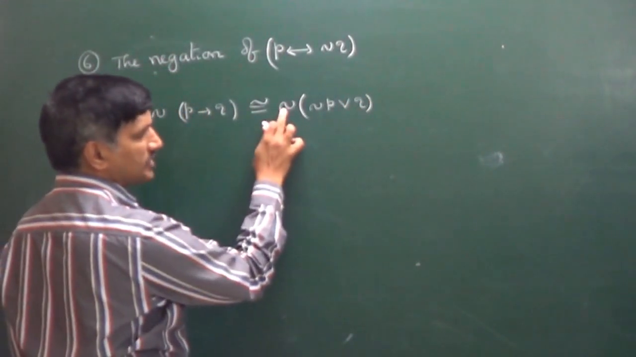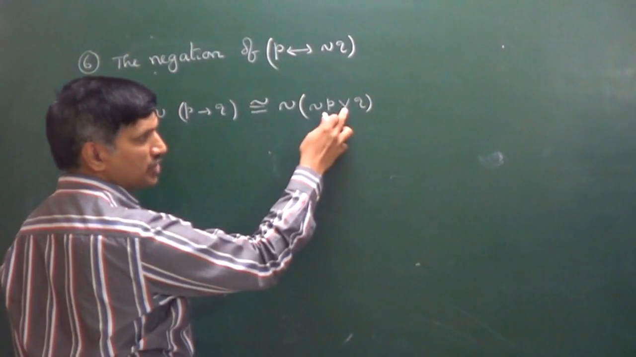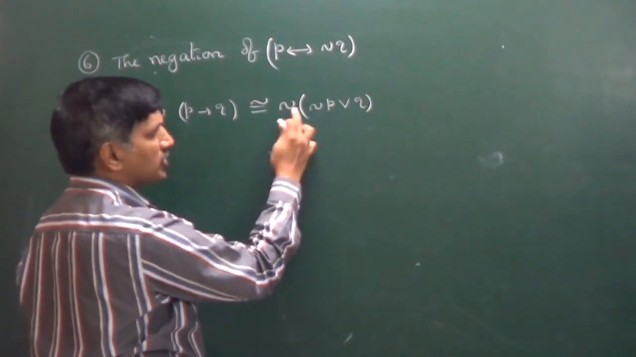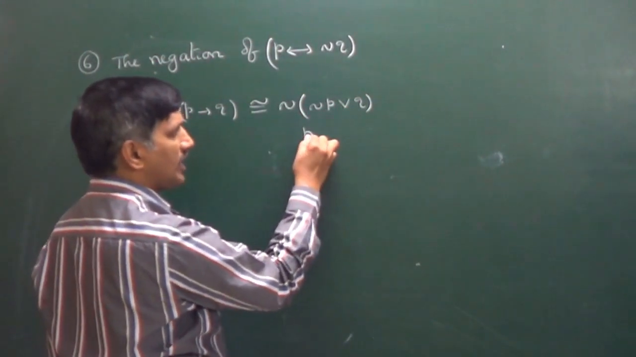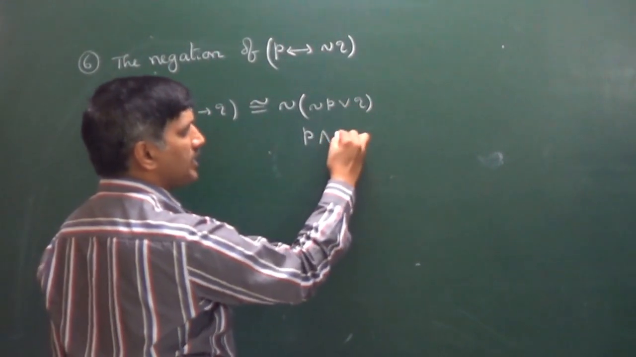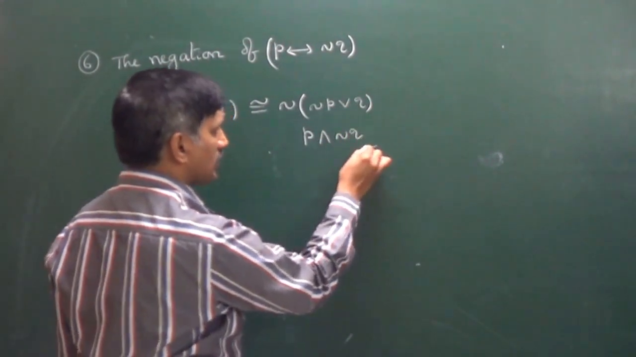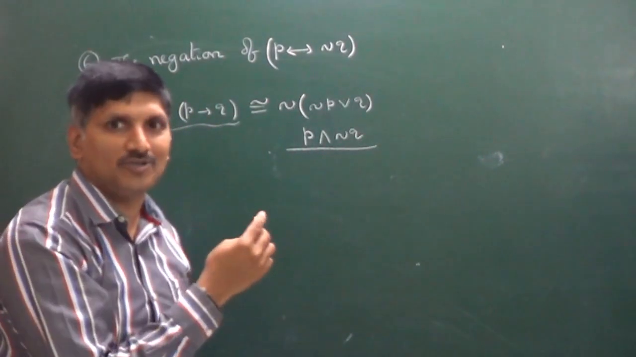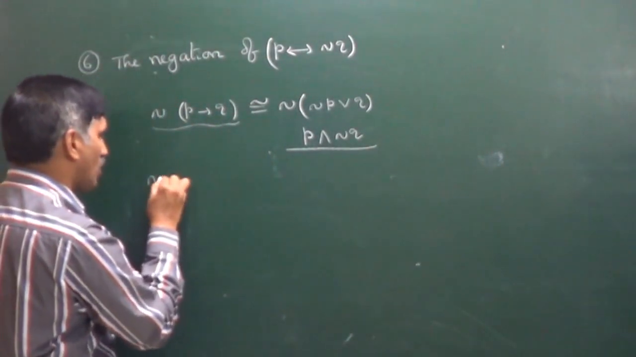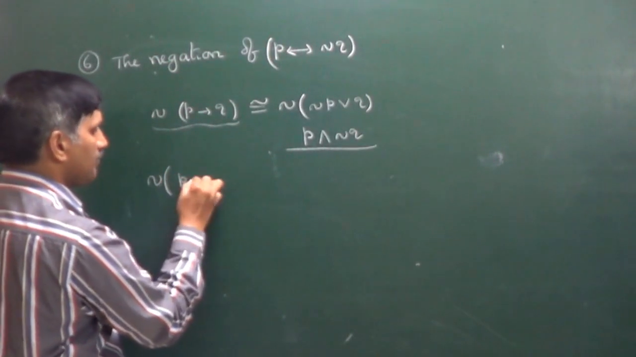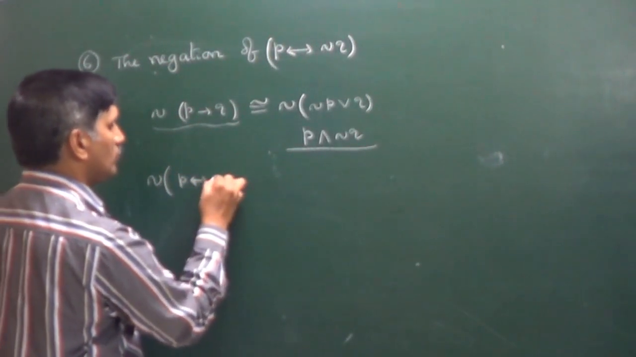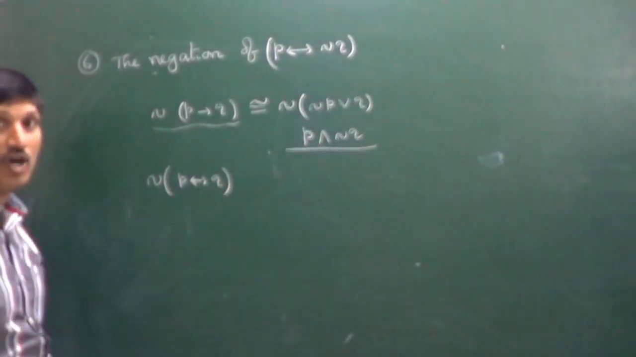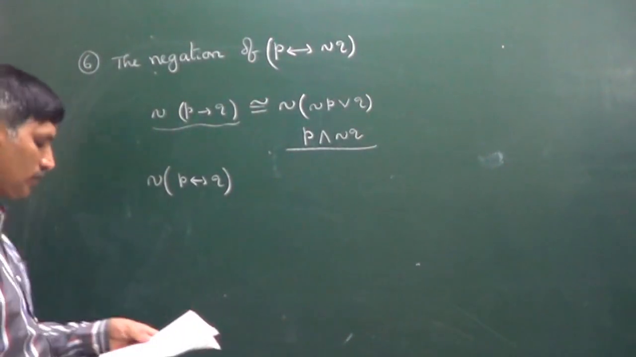Now, negation enters inside and OR changes to AND. Negation of negation P is P, and OR changes to AND. That's why you will get negation Q. That is the negation of P implies Q. But what about the negation of P if and only if Q? What about the negation of P if and only if Q?